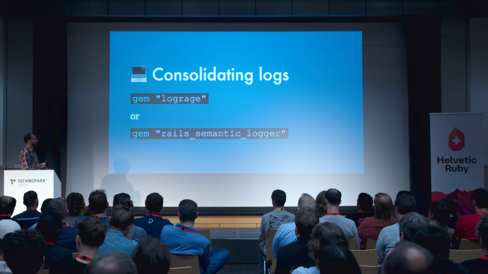Both of these will give you something like this. All the request goes through the stack, there's nothing output, and just before the request exits, it outputs one single line with exactly the information that we had before. So we have the method, the path, format, everything that we had before, but consolidated on a single line at the end of the request.